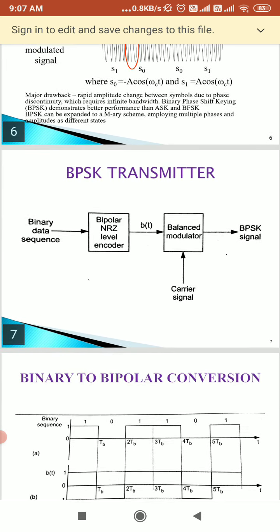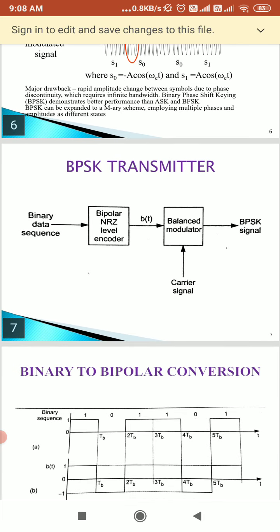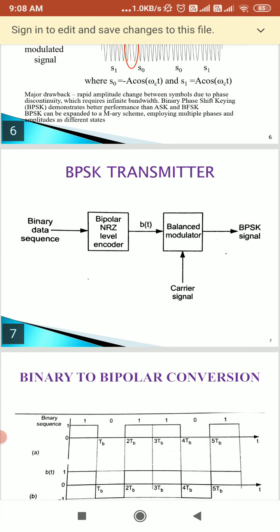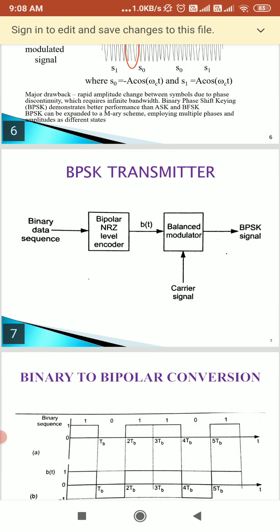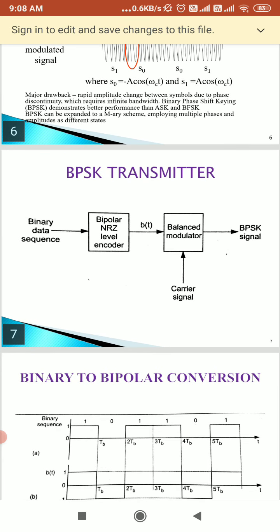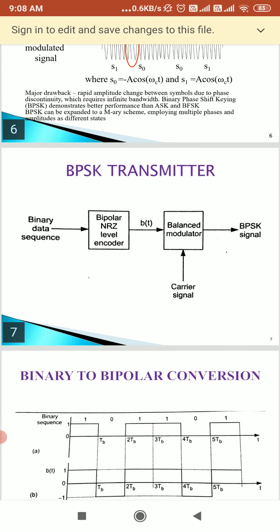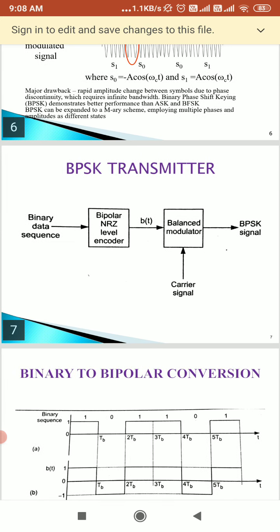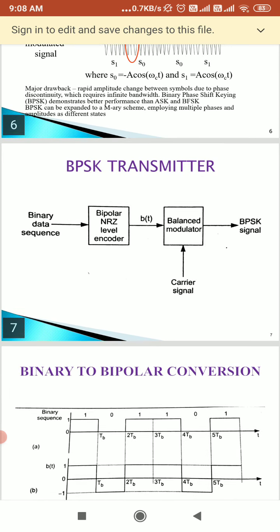You can take square root of 2Ps or write A. A is the amplitude of the sinusoidal signal, t is the instantaneous time in seconds, and fc is the carrier frequency.